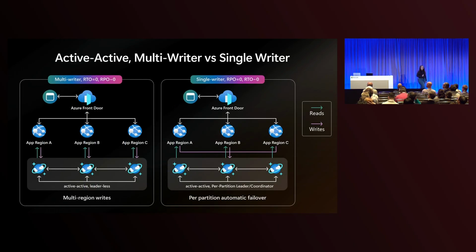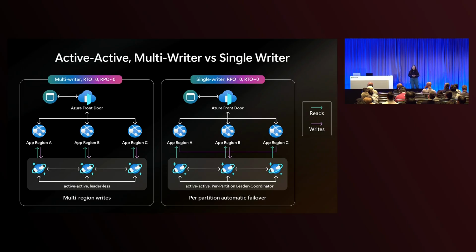Now, for the active-active setup, there's one more decision point that I need to make, which is how do I configure the writers in my application? For Cosmos DB, you can use a multi-writer strategy. With multi-region writes in Cosmos DB, I can configure multiple regions in my account, and each of them can accept both read and write traffic. The changes to one region are automatically replicated to other regions. However, now I need to think about conflict resolution. What if the same item is updated in both regions? So there are conflict resolution policies that you can configure to handle this.